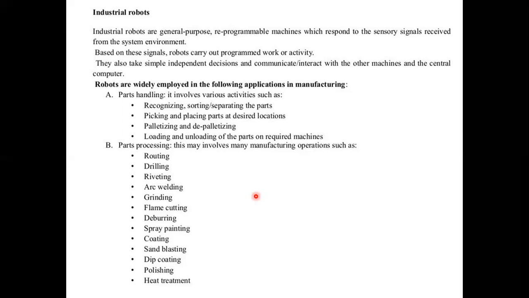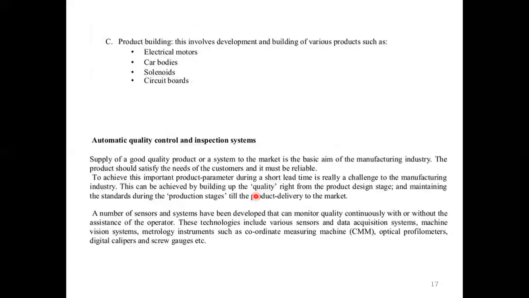So first one is part handling, part processing. Generally part handling is recognizing, sorting, separating the parts, picking and placing the part, loading and unloading. Like that, part handling. Then part processing: they are used for routing, drilling, flame cutting, coating, painting, polishing, heat treatment, dip coating like that. They are used in the industrial robots. Then product building. This involves development and building of various products such as electrical motors, car bodies, solenoids, circuit boards.